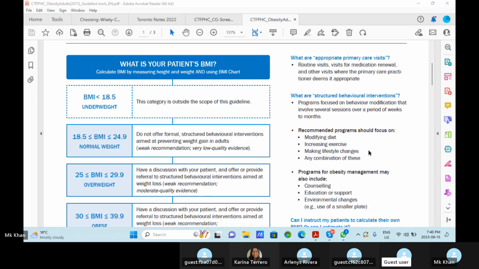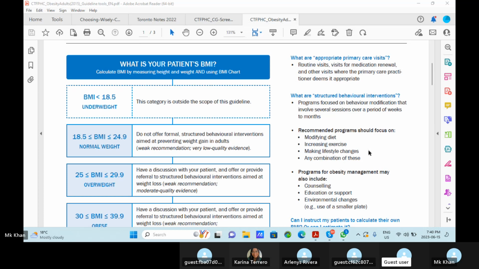What are appropriate primary care visits? Routine visits, visits for medication renewal, and other visits where the primary care practitioner deems it appropriate.